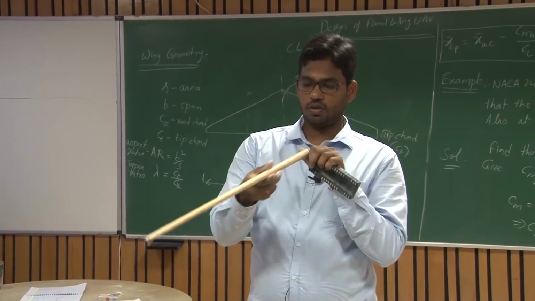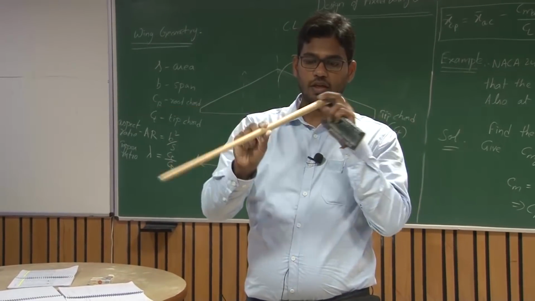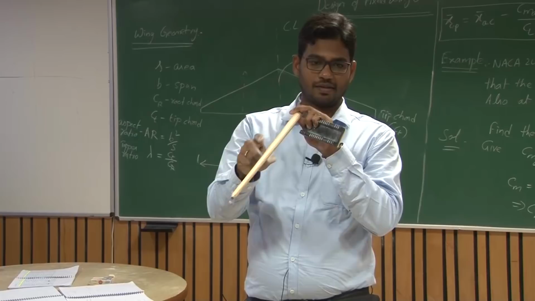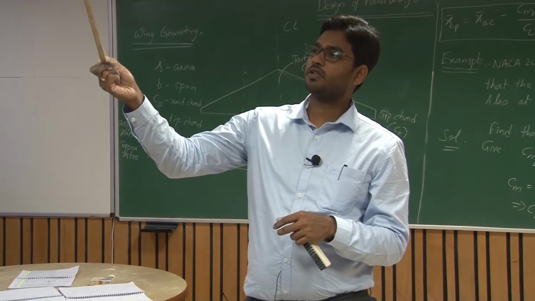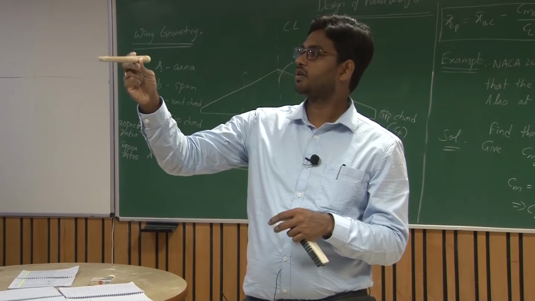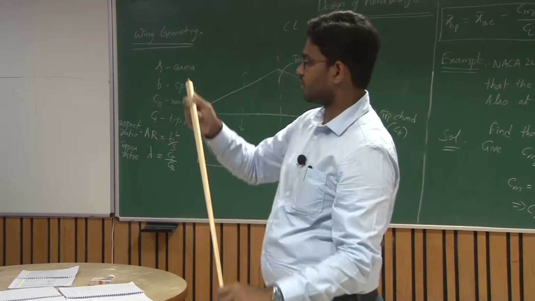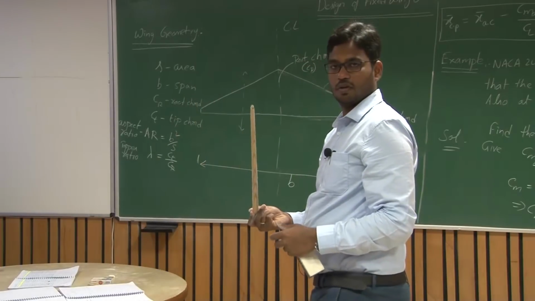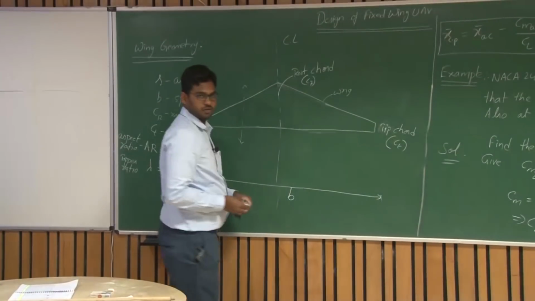Now, the diameter has been reduced, but the reduction has happened about a particular axis. For this particular pointer, it happened about the longitudinal axis of this pointer. But for a wing, what are the possibilities?